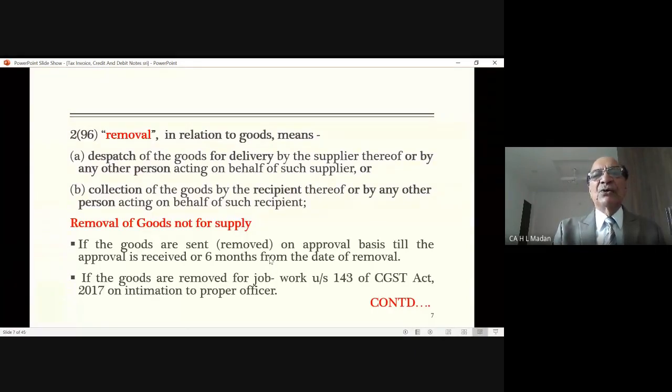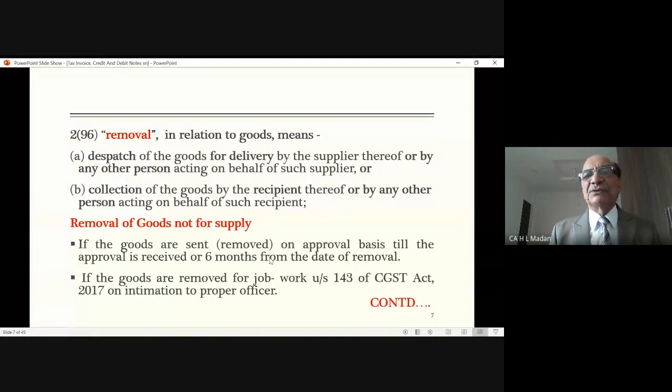Which I have already explained to you. Removal means, number one, dispatch of goods for delivery by the supplier, either by himself or by any other person acting on behalf of the supplier. Means when you are to deliver the goods, either the supplier himself will deliver it to you, or his servant or any other salesman will deliver it to you. Supplier can deliver himself or through any person who is acting on behalf of the supplier.